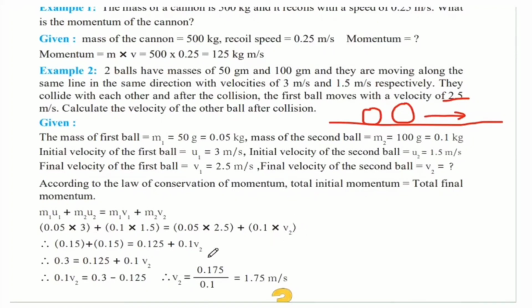Once you rearrange everything, you get 0.1 v2 = 0.3 - 0.125. Once 0.1 is brought to the denominator, we get the final answer for v2, which is 1.75 meter per second. If you look carefully, the second ball increased its speed and the first ball's speed decreased. That shows us that initial momentum is equal to final momentum. The first ball transferred some of its energy to the second ball when it collided.